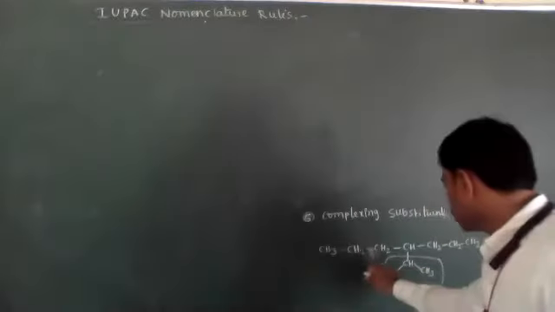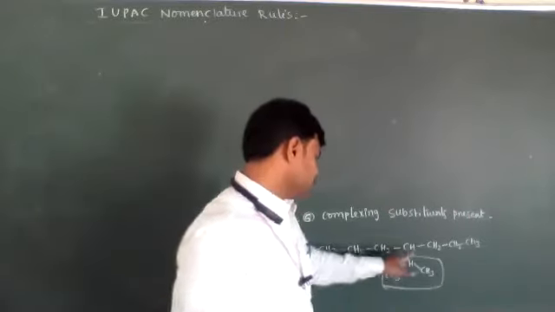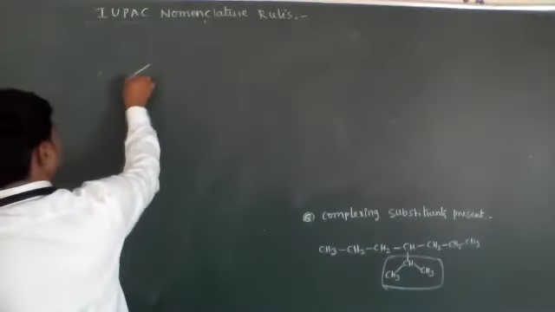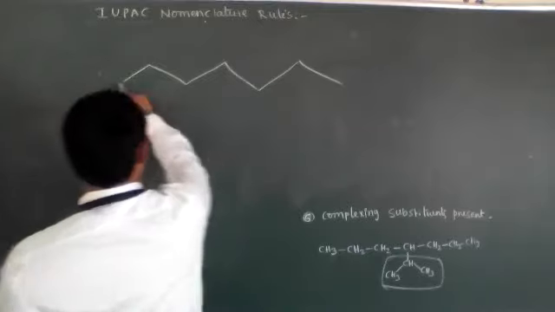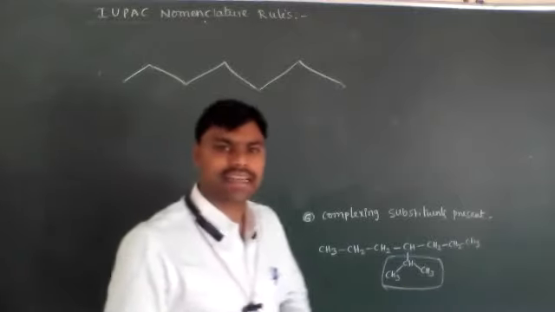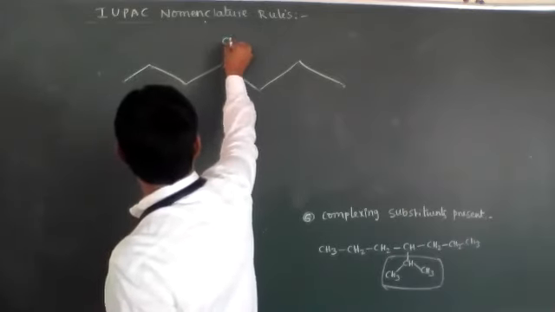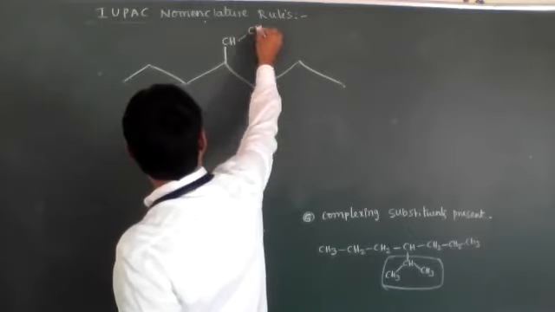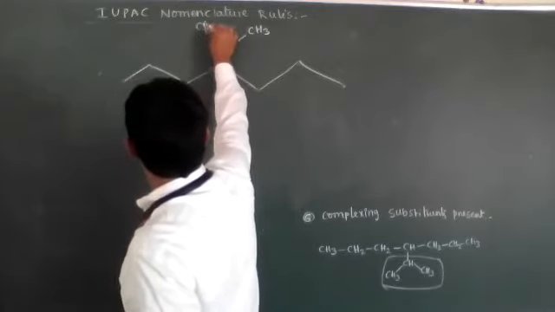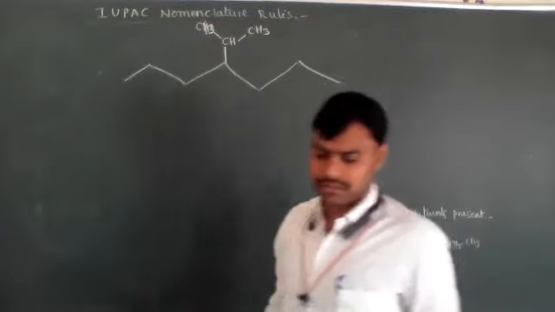Let's see. 1, 2, 3, 4. 1, 2, 3, 4, either left to right or right to left. Its position is 4 only. 1, 2, 3, 4, 5, 6, 7. See, bond line structures we can write very easily. Now, 1, 2, 3, 4. At the fourth carbon it has one substituent, like this. This type of substituent is called a complex substituent. Then how do we write the complex substituent's IUPAC nomenclature?